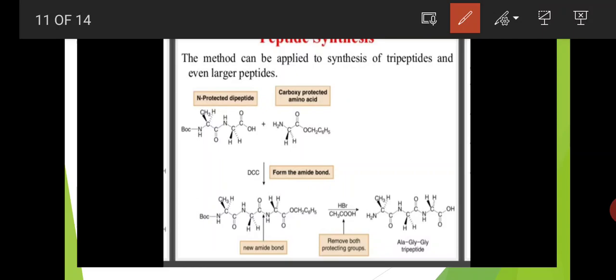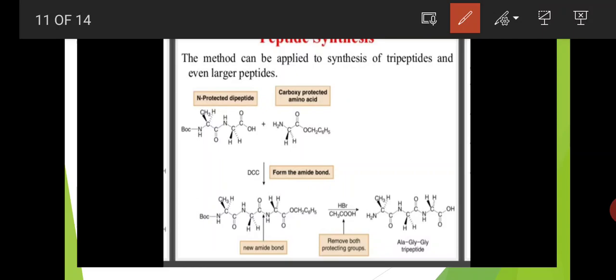If the synthesis is of a tripeptide or even any larger polypeptide, that polypeptide chain is having two ends.